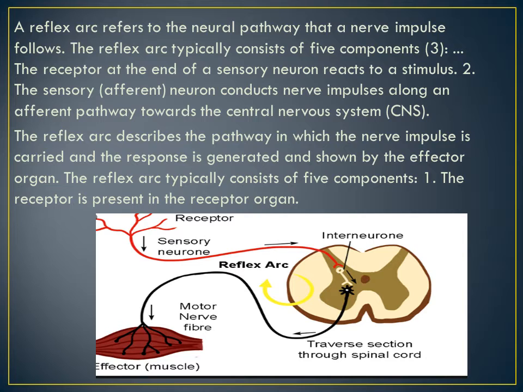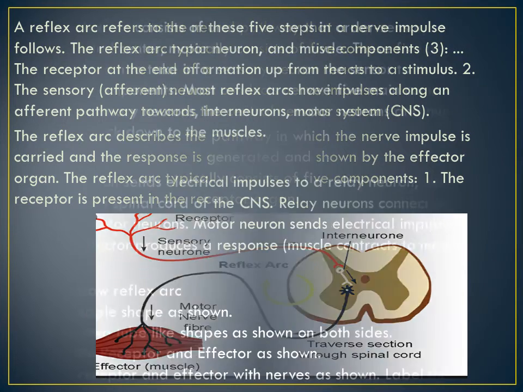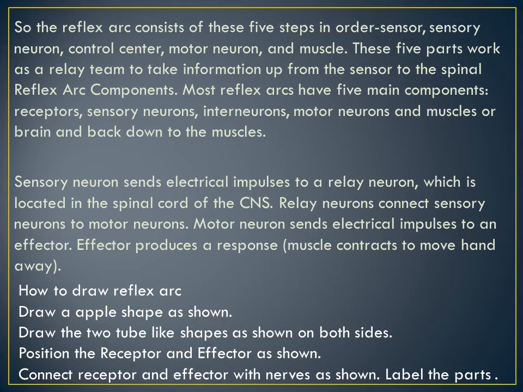See the diagram here: sensory neuron, motor nerve cell, effector muscle, receptor, interneuron, and transverse section of the spinal cord. So the reflex arc consists of 5 steps: receptor, sensory neuron, control neuron, motor neuron, and muscles.